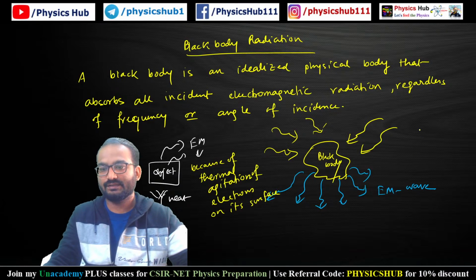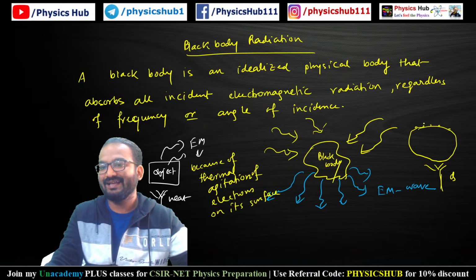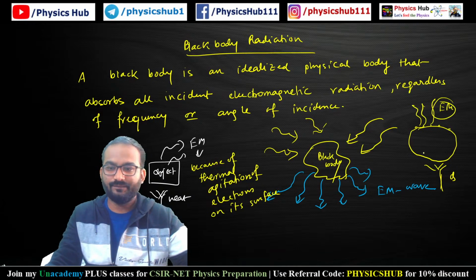So if you consider some spherical object like this, you are providing heat into it, then the thermal agitation will be happening between different electrons, and as a result of that, the energy will be coming out in the form of electromagnetic radiation.